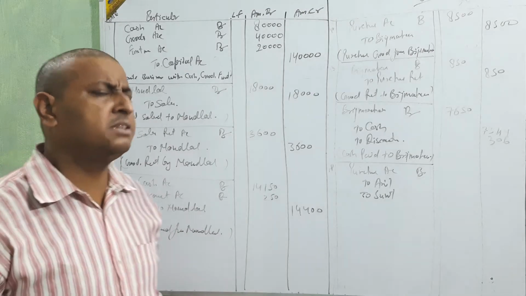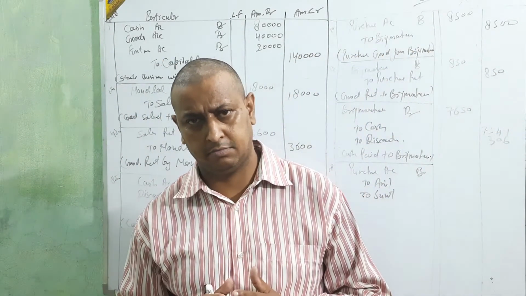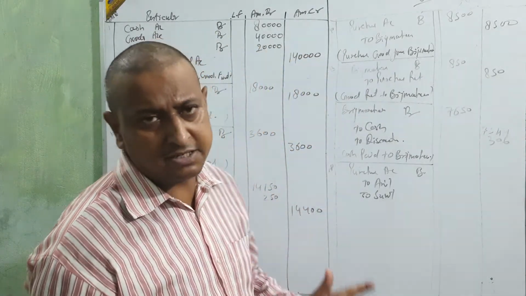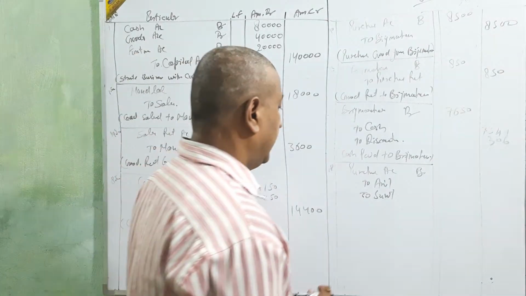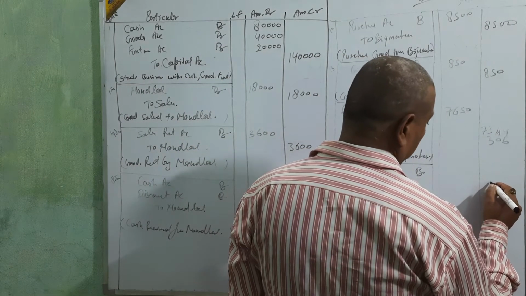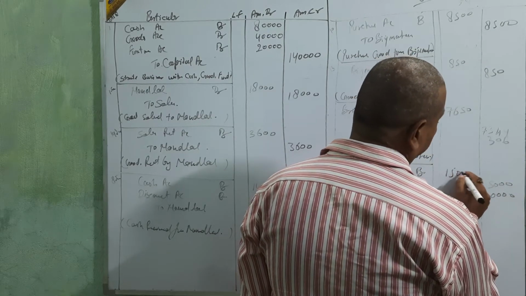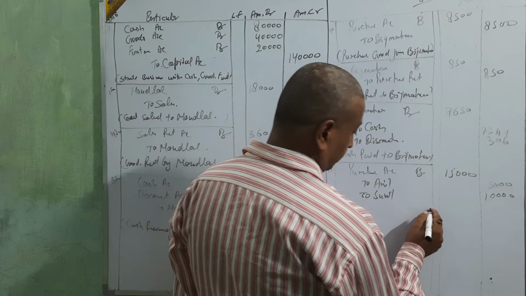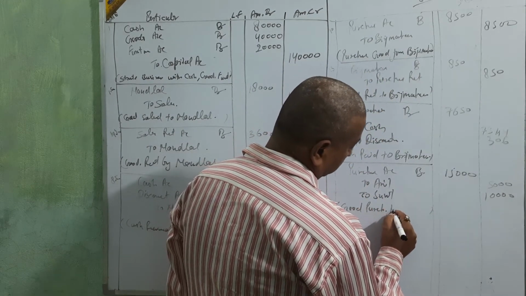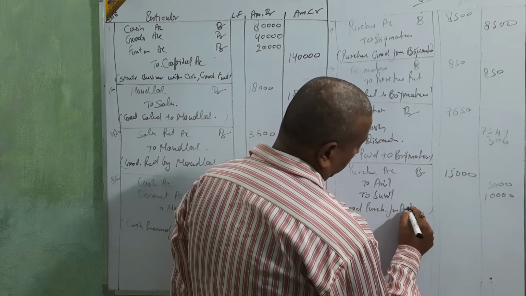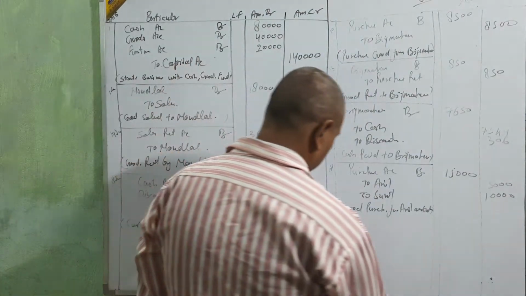If 2 names are coming, 3 names, 4 names, don't take any problem. Purchase is always debit, beta, and Anil and Sunil will be credit. The purchasing amount is 5,000, Sunil 10,000. Total is 15,000. Goods purchased from Anil and Sunil. Okay beta, clear? Then go for the next.